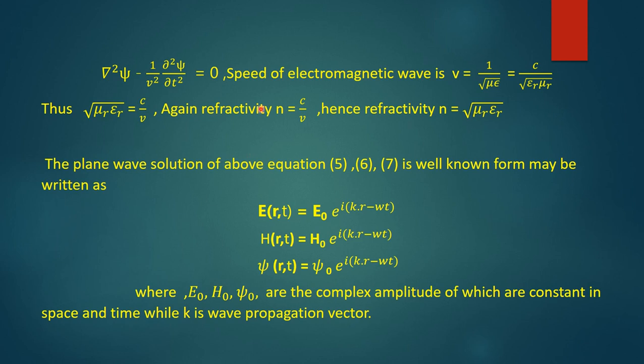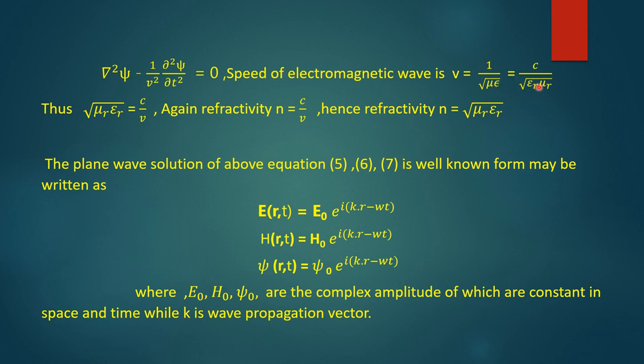Thus, in our scalar equation of the field, del square psi minus 1 by v square del square psi by del t square is 0, v is the speed of the electromagnetic wave, given by 1 by root over mu epsilon. Now you know mu is equal to mu r mu 0 and epsilon is equal to epsilon r into epsilon 0.